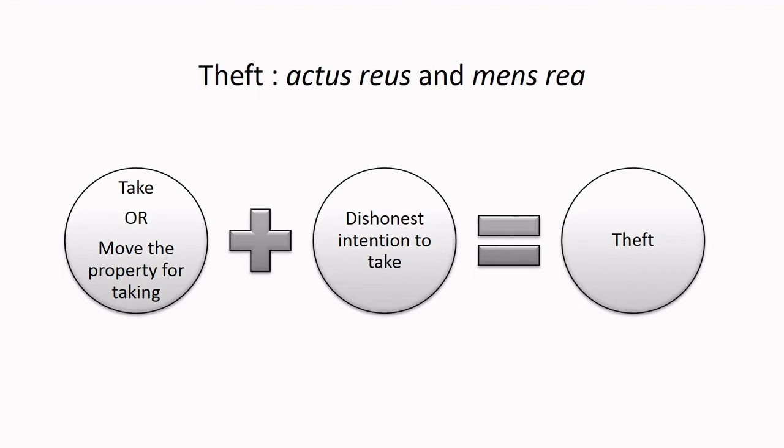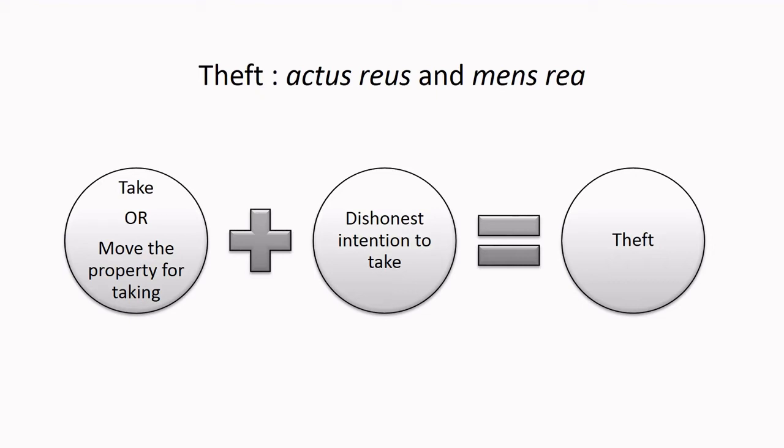First, let us find out what are the actus reus and mens rea elements in the offence of theft. Section 378 clearly says, whoever intending to take dishonestly any movable property out of the possession of any person without that person's consent moves that property in order to such taking is said to commit theft, which means the actus reus involved in the offence of theft is taking or moving the property for taking, and the mens rea involved is dishonest intention to take. Both of these elements are required to constitute theft.